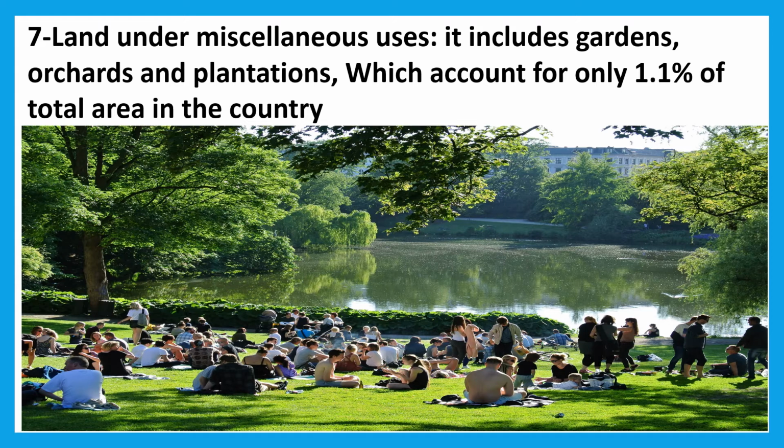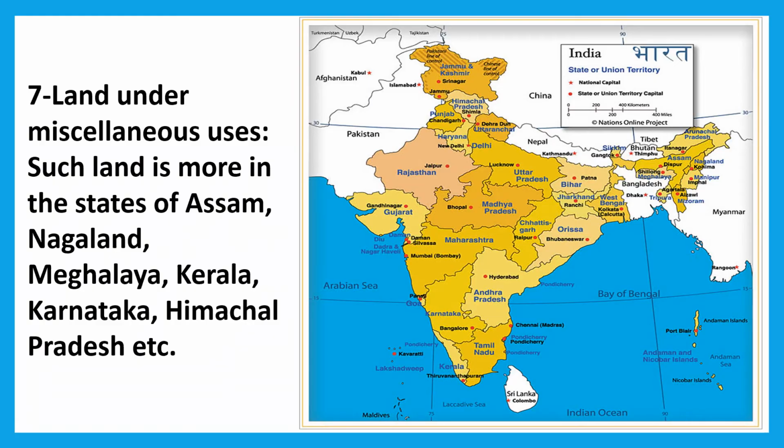Land under miscellaneous uses means it includes gardens, orchards, plantations, etc., which account for only 1.1% of the total area in the country. Such land is more in the states of Assam, Meghalaya, Kerala, Karnataka, Himachal Pradesh, etc.